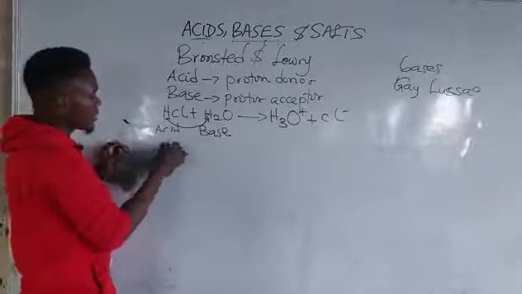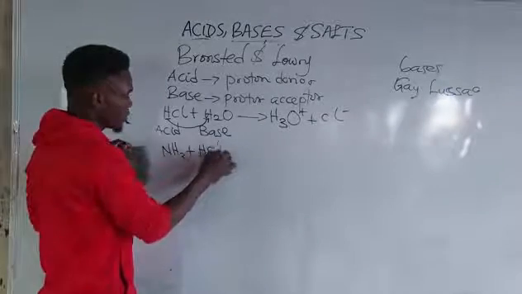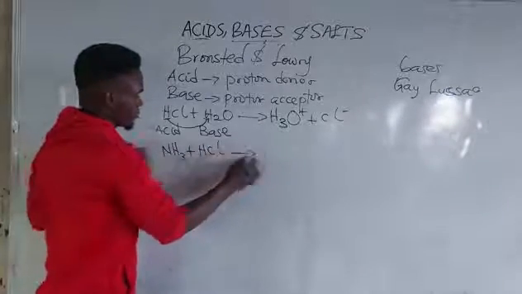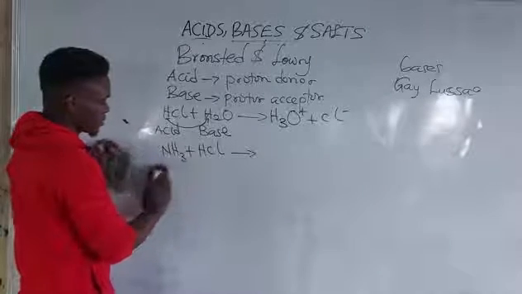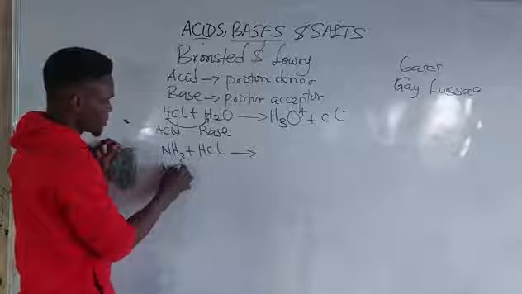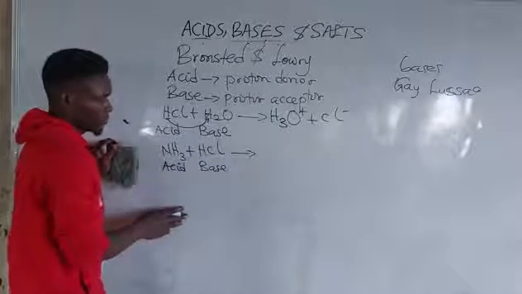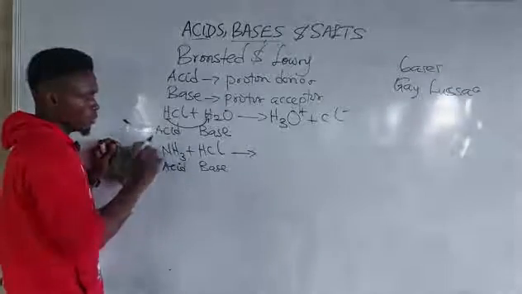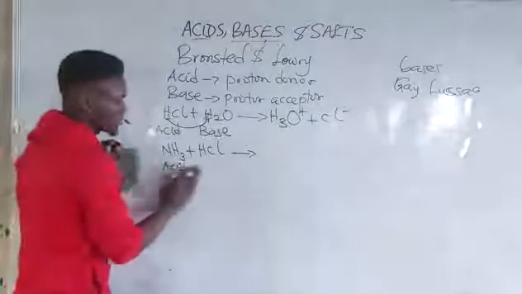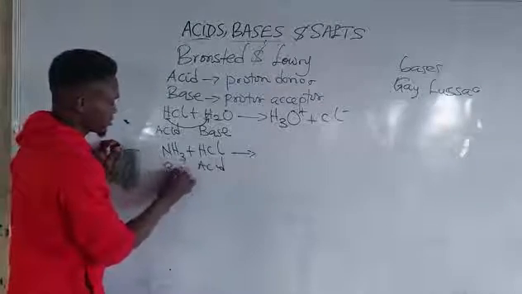Another example is NH3 plus what? HCl. This is acting as a base, and this as an acid, a proton donor. Okay, sorry. This is an acid and this is a base.